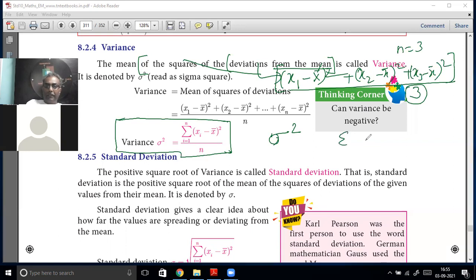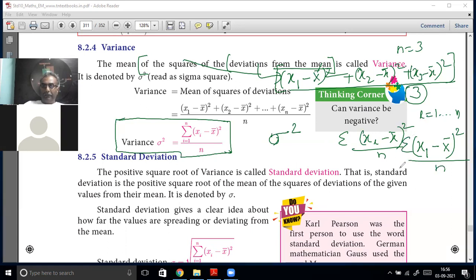Variance is nothing but the sum of x of i minus x bar the whole square divided by n, where i is equal to 1 to n. That is the meaning of this. You should easily remember this; you don't have to memorize it. What you have to do: take the deviation from the mean, the square of the deviation from the mean, and then the sigma of that divided by n.